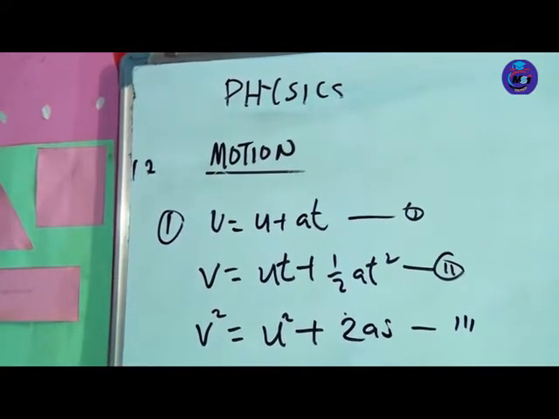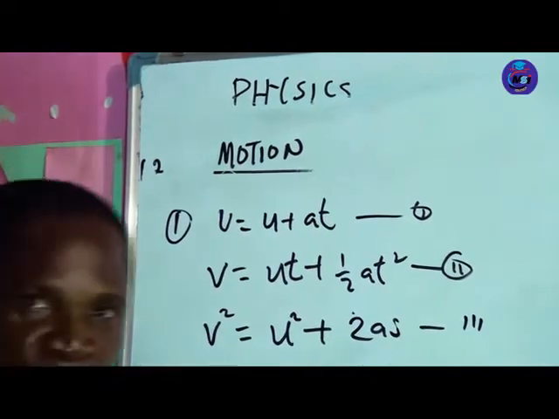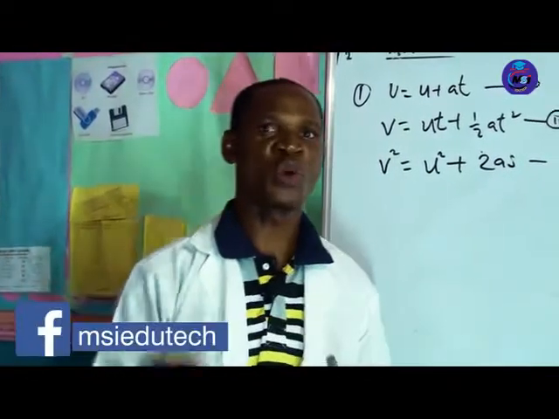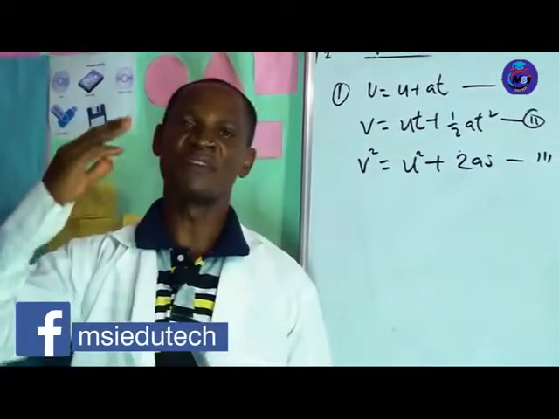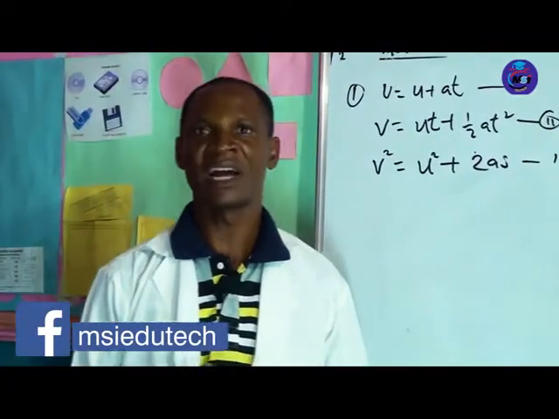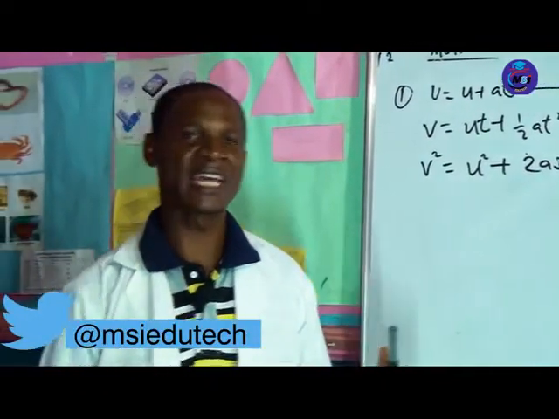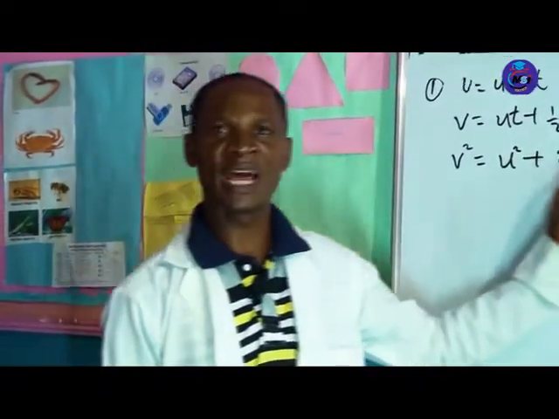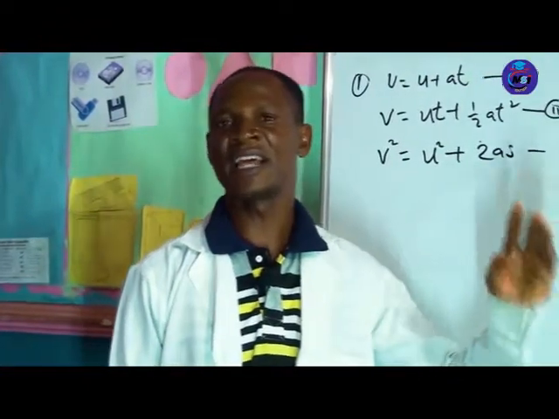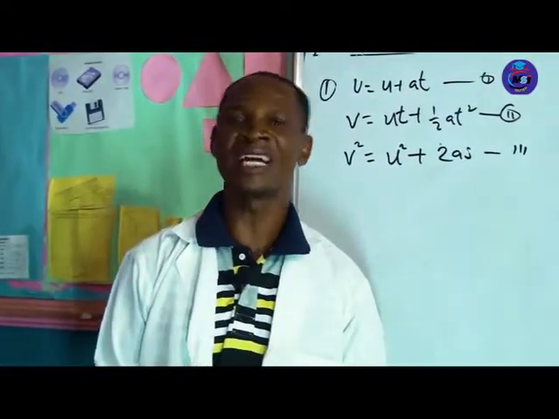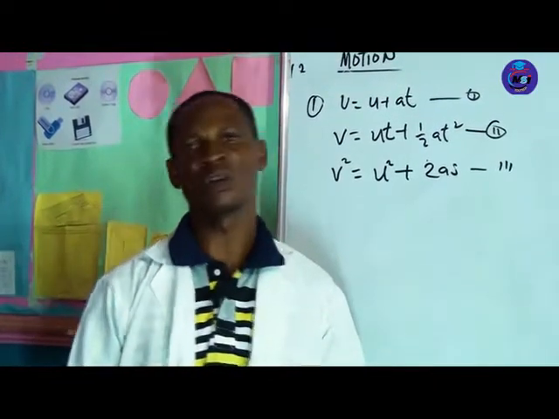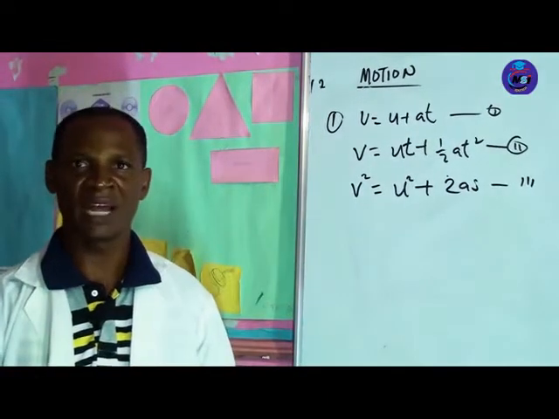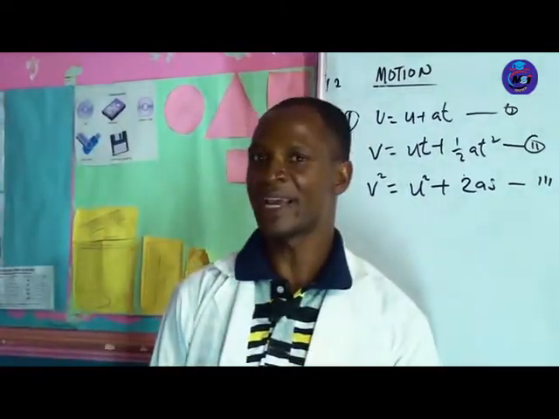Then how do we make use of this to solve our problem when we are given a problem? The first thing you need to do is identify each of the values or parameters you are given and assign them, and get what you are looking for, the unknown. Then you'll be able to select the best formula to use. List the quantities that are known, and list the quantity that is unknown. From there, select the best formula that will give you the best answer.